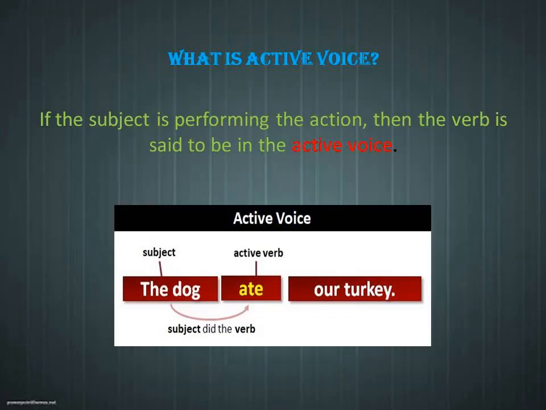So, what is active voice? Here, if we check this example, the dog ate our turkey. In this example, the dog is the subject, ate is the verb, and our turkey is the object. So here the subject dog is performing its action on turkey. The subject performs its action and it is not acted upon. So if the subject is performing the action, then the verb is said to be in the active form.